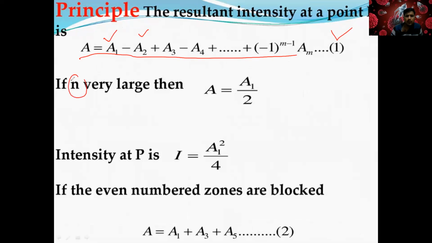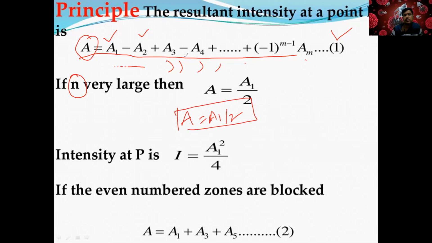If n is very large, suppose there are many period zones, like 100,000 period zones, in that case simply what you can write is A is equal to A1 by 2, right? A is equal to A1 by 2, approximately, as the other terms are negligible.